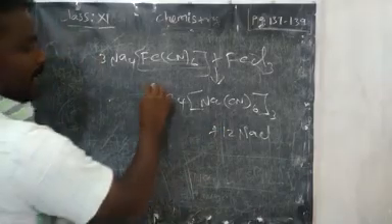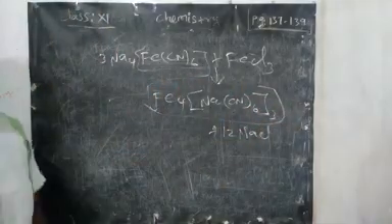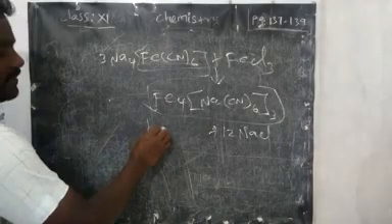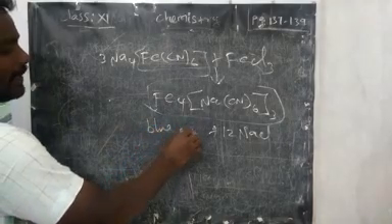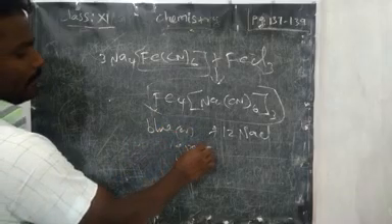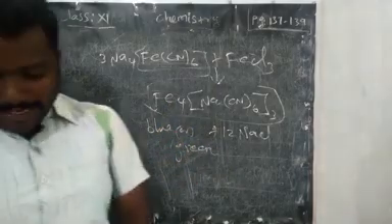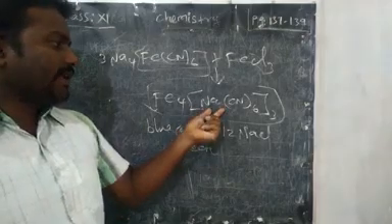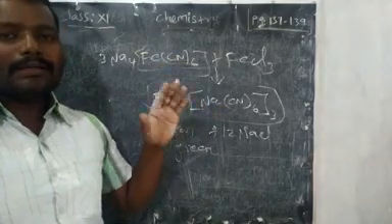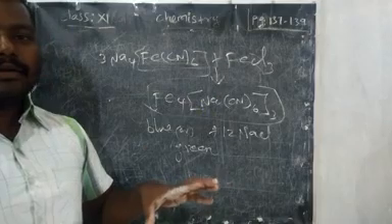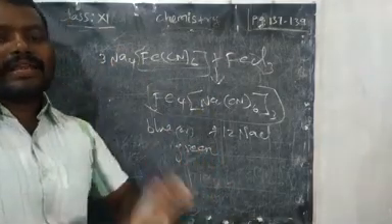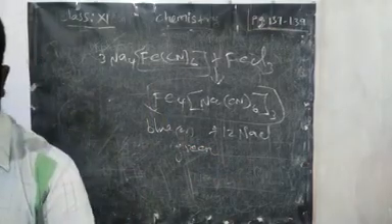This compound is called Prussian blue precipitate, or it may give green color. So by using this, we can confirm that the compound has what? Nitrogen. If you got these colors, we can confirm nitrogen is present.